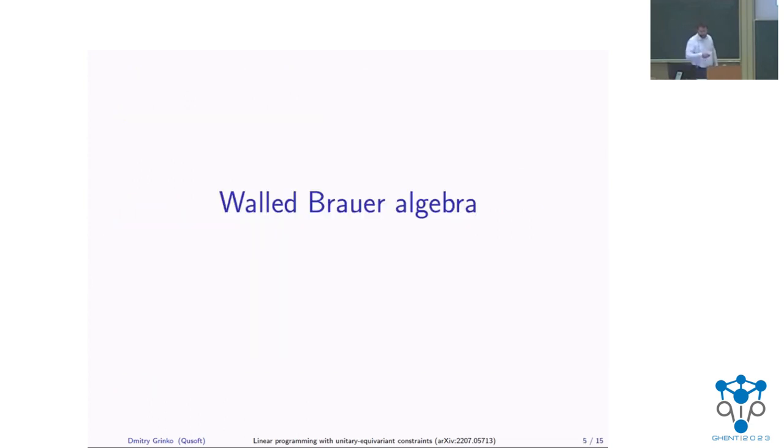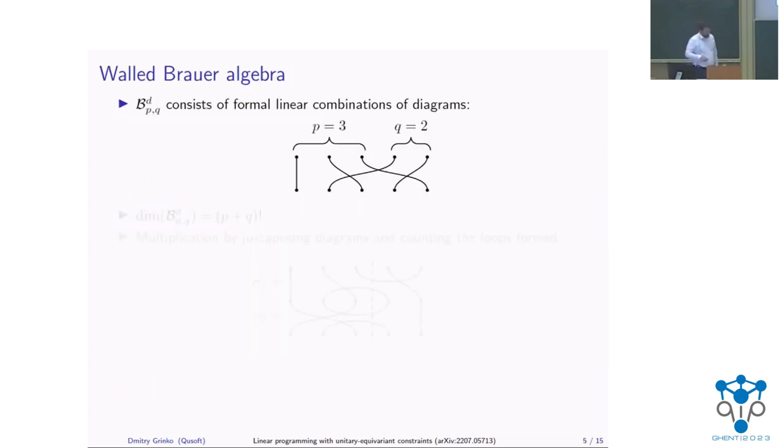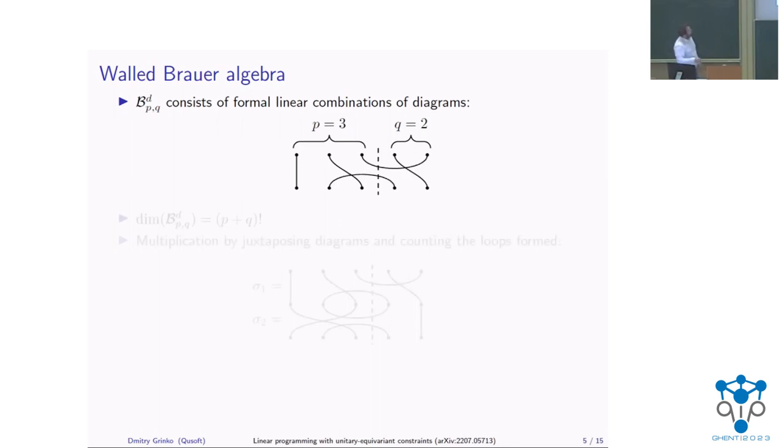In order to explain that, I would need to introduce the Brauer algebra. One way to define it is to look at the permutations diagrammatically. So let's say we have this permutation, and then what you would need to do is take the last Q systems and flip them. You would get a diagram like this. So there would be a wall here. This is where this wall comes from. And instead of vertical strands, you may also have horizontal strands, which will go through this wall.